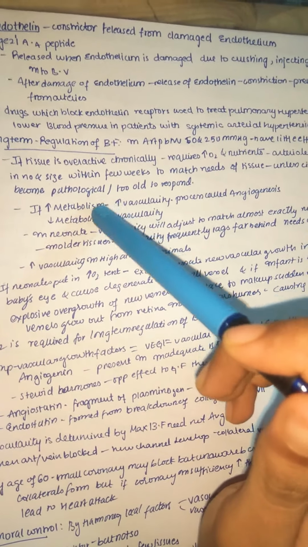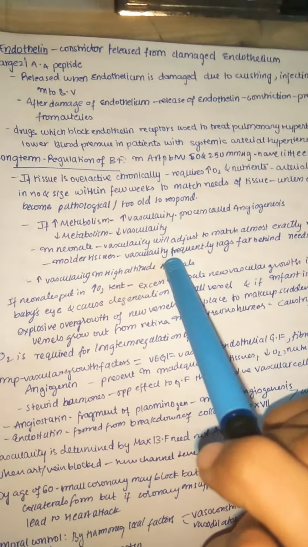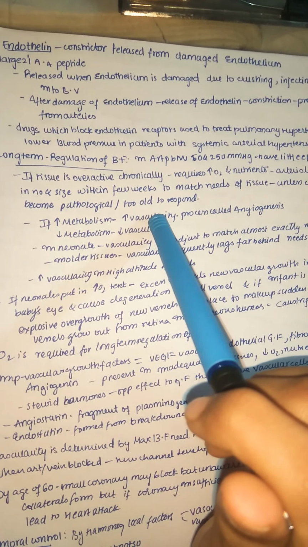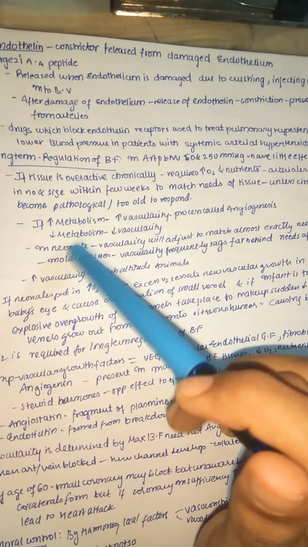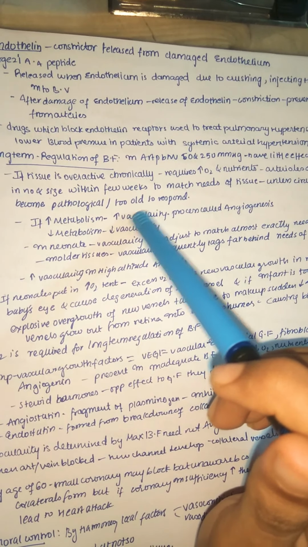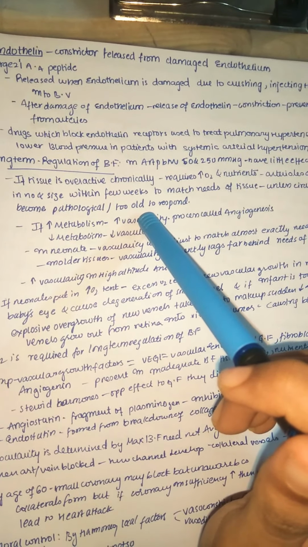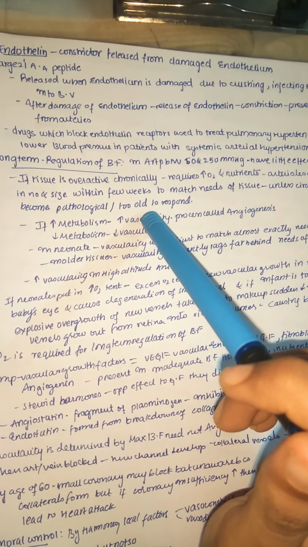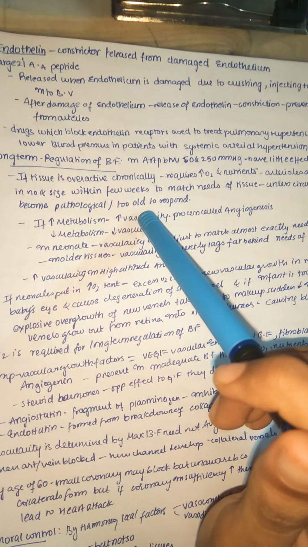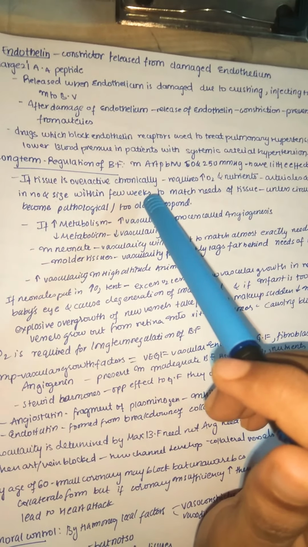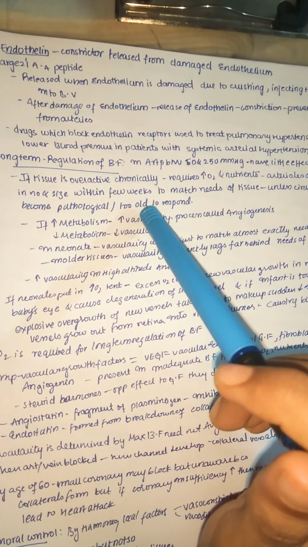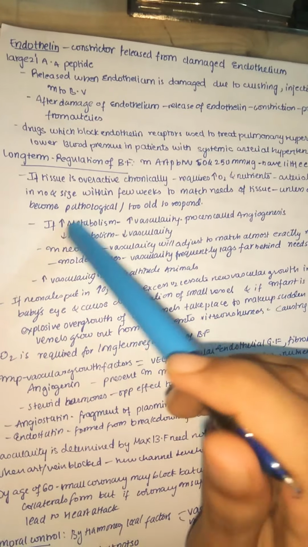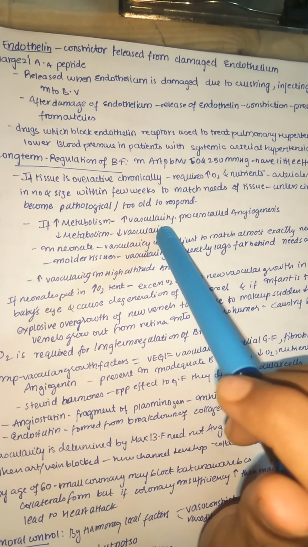Unless the circulatory system has become pathological or too old to respond. Only in these cases it may not respond, like in pathological conditions such as some diseases related to blood vessels, or whenever the blood vessel is too old. In older people, when they get any health problem, it will go into a major problem because their compensatory mechanisms are not as good as those of younger people.